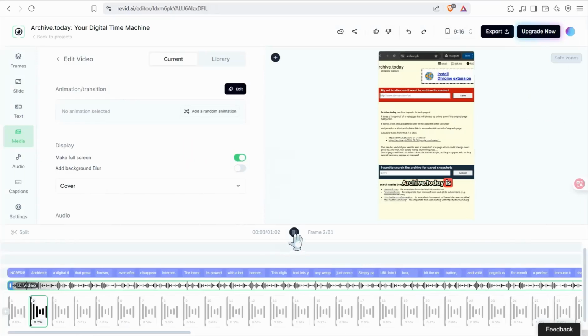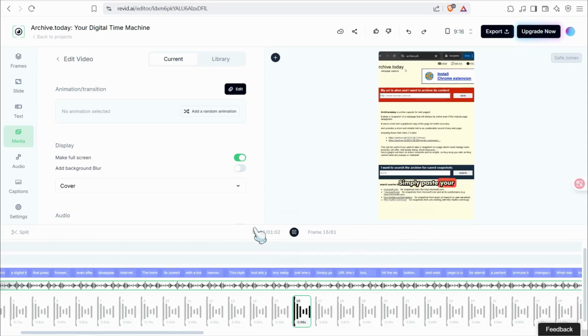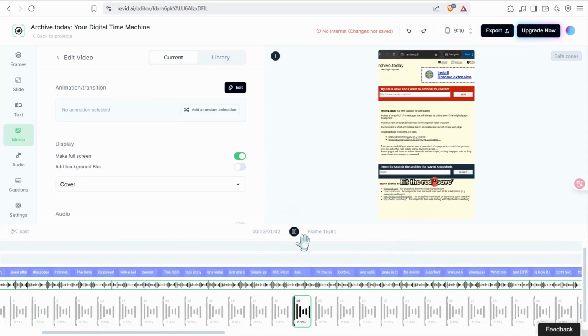Incredible. Archive today is a digital time machine that preserves web pages forever, even after they disappear from the internet. The homepage displays its powerful mission with a bold red banner. This digital preservation tool lets you immortalize any web page with just one click. Simply paste your URL into the text box, hit the red save button, and voila. That page is captured for eternity as a perfect snapshot.